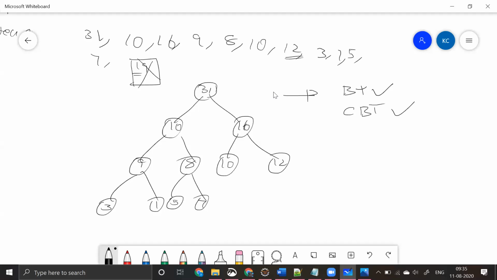And the next thing that we are trying to see over here is, since this is a max heap, the root is greater than the left child, and the root is greater than the right child.